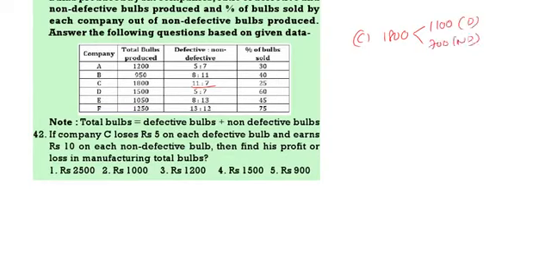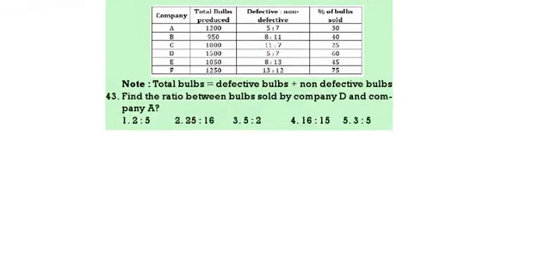The company loses 5 rupees on each defective bulb and earns 10 rupees on each non-defective bulb. So 700 into 10 minus 1100 into 5, because losing we have to subtract. That will become 7000 minus 5500, that is nothing but 1500. So what is the total profit? 1500. Next question. Find the ratio of bulbs sold by D and A.